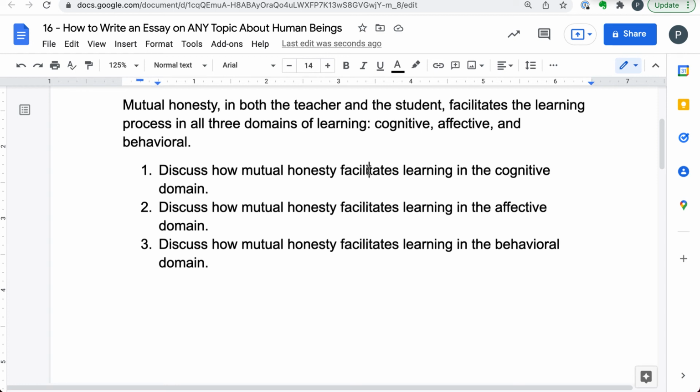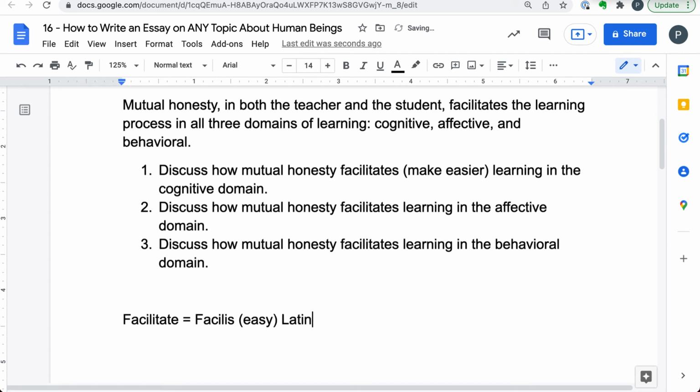In other words, in section 1, I'm going to talk about how honesty makes thinking easier. What does it mean to facilitate? To facilitate really means make easier. Okay, facilitate comes from the word facilis, which means easy in Latin. So to facilitate means to make easy. So honesty makes cognitive learning easier, makes thinking easier.